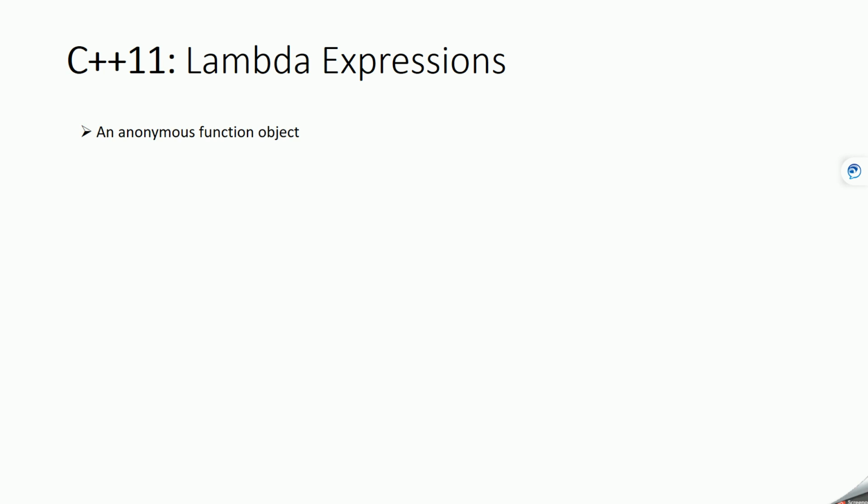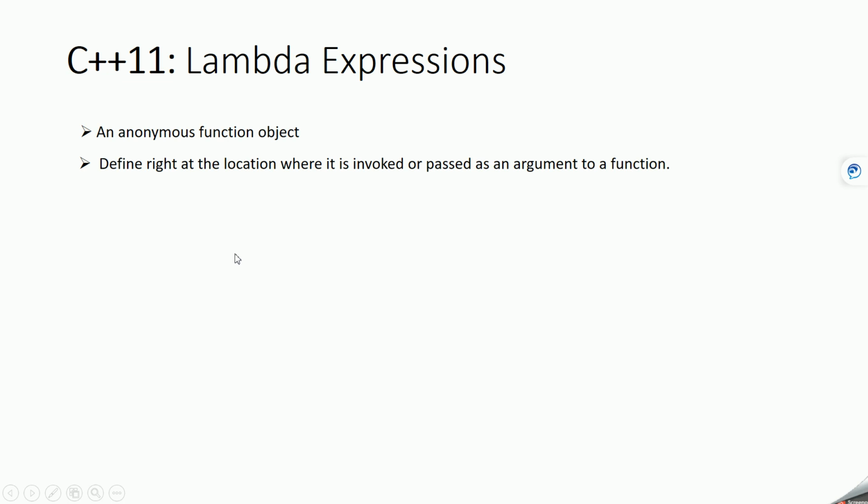Suppose you have some algorithm or some thread which takes a function as an argument. In that case you can define a lambda function at the same place where the function argument is required, and you can pass this lambda function as an argument to some algorithm or some thread. Now let's see a use case of this lambda expression.